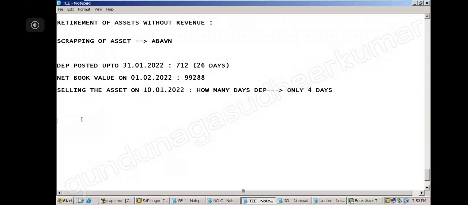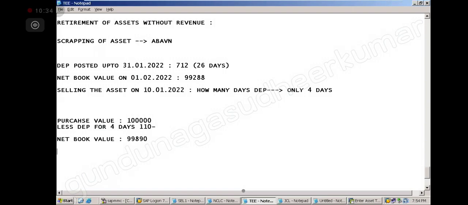See here, my asset purchase value is 1 lakh, right? Less depreciation for 4 days. How much is it? 110 rupees. 110 minus. So what is the net book value? 99,890.